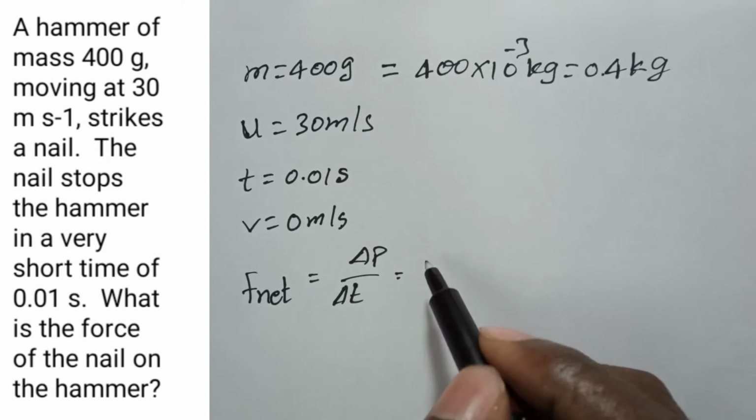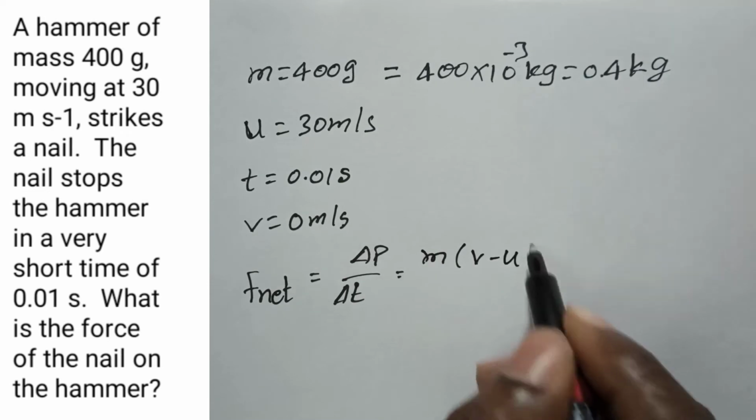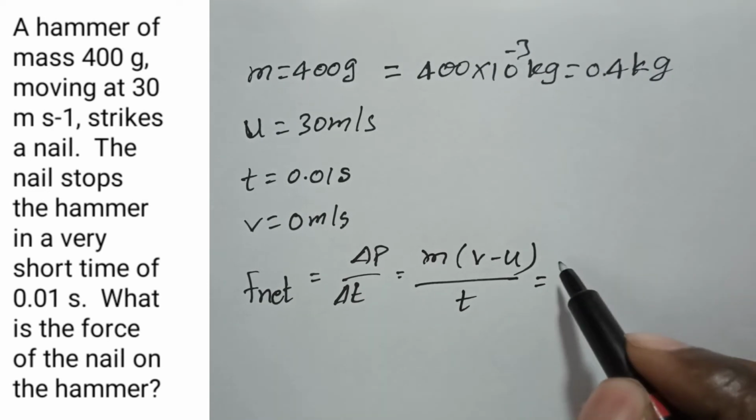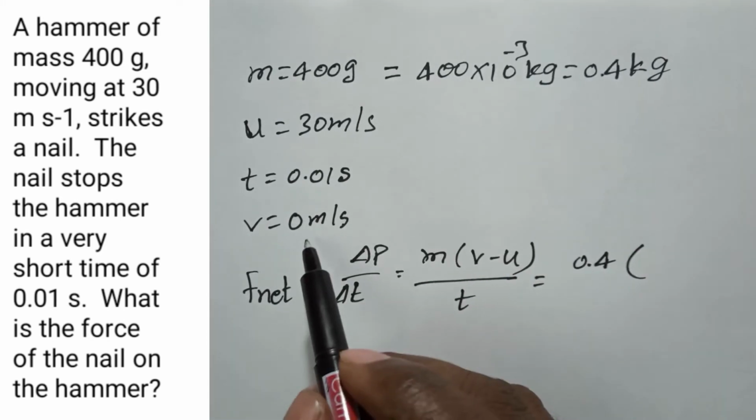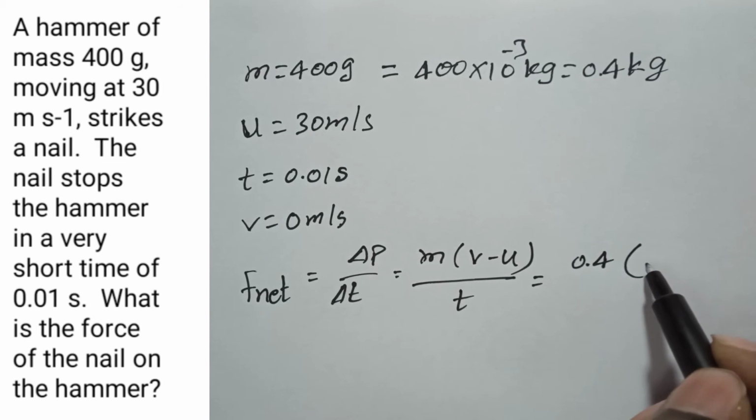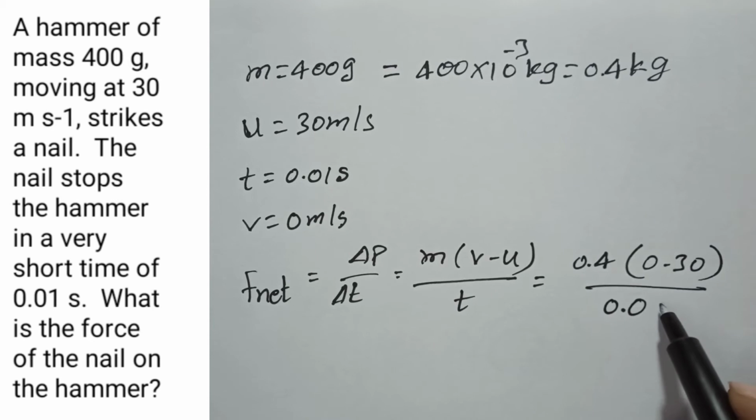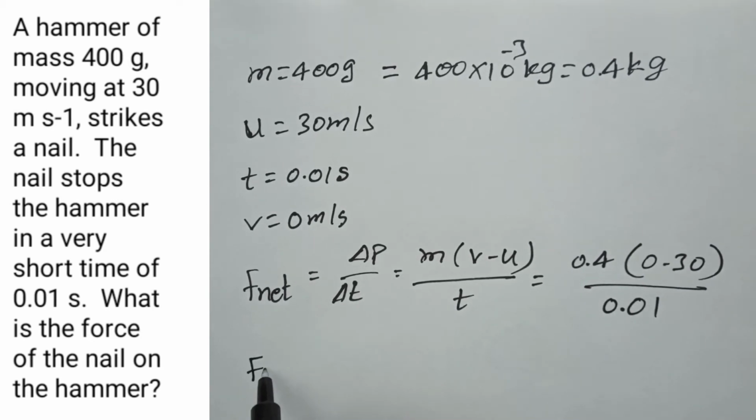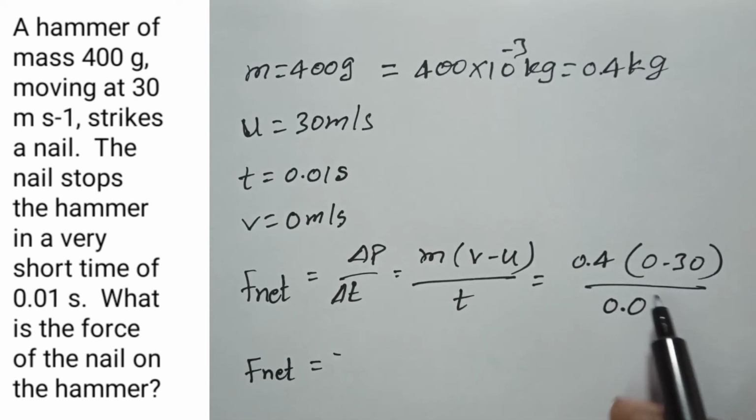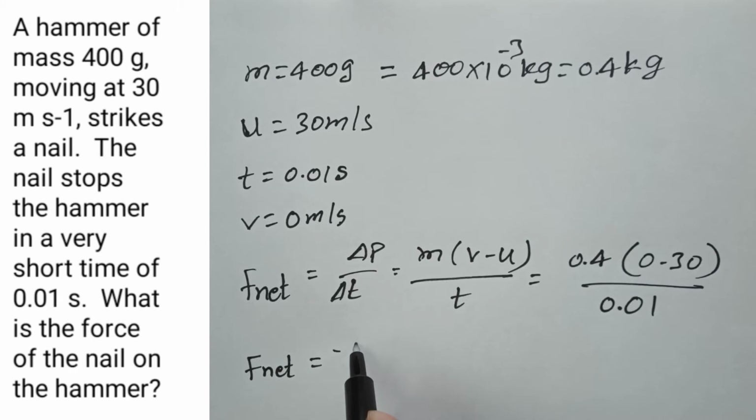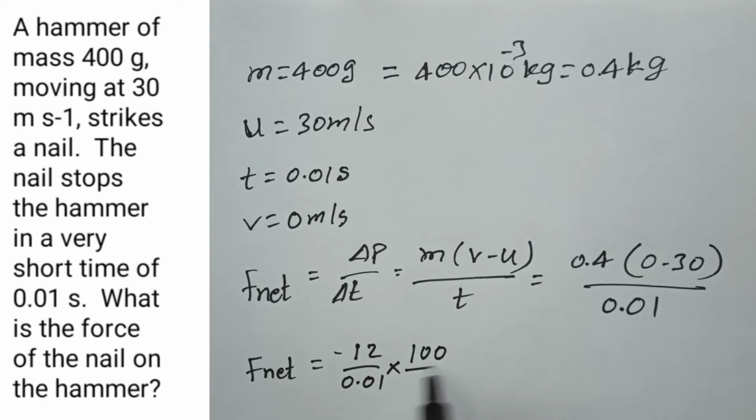Or else we can simply write it like this: mass into final velocity minus initial velocity, by time. So mass 0.4 into v minus u, final velocity 0 minus initial velocity, minus 30, by 0.01. So the force acting on the hammer by the nail: here the negative sign is there. We get minus 12 by 0.01. So we have to multiply with 100 and divide with 100.